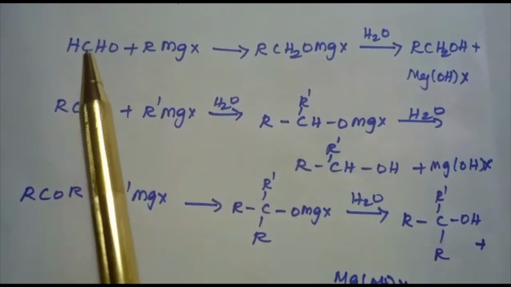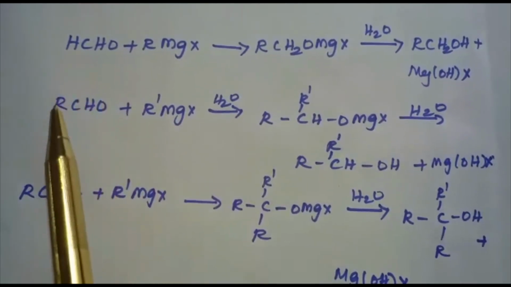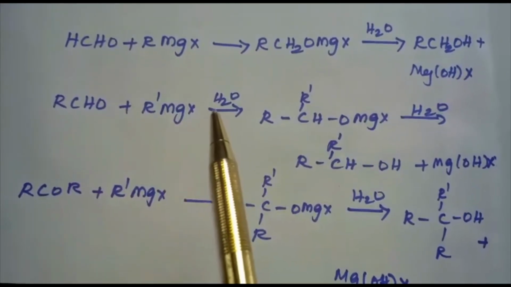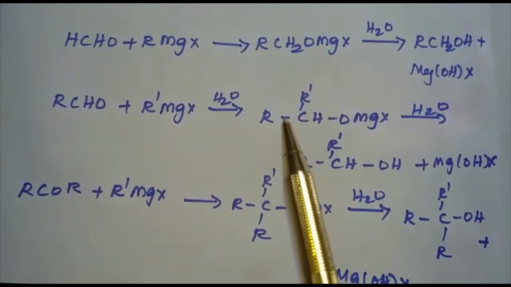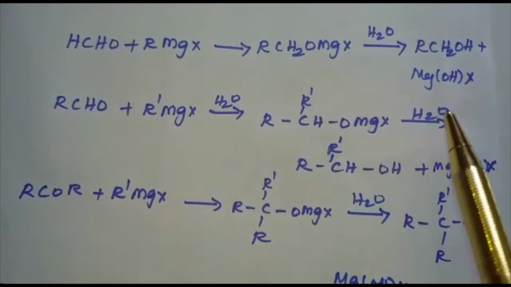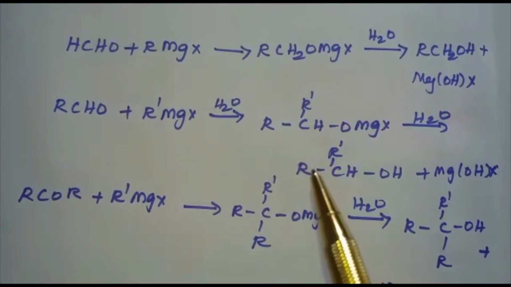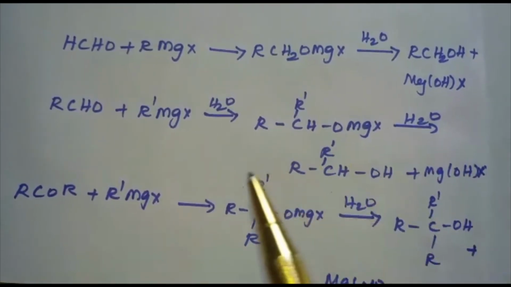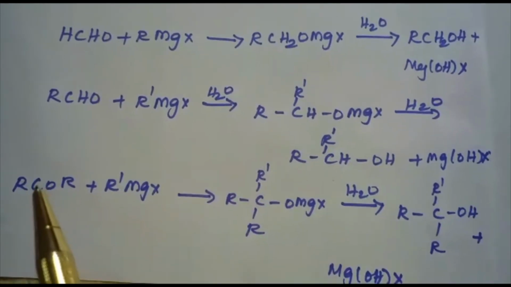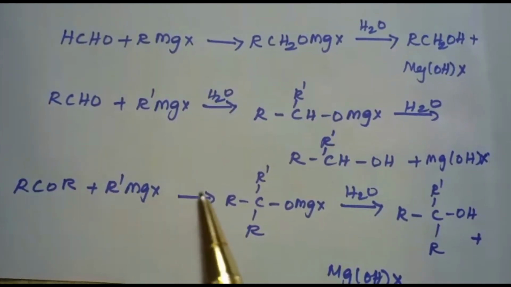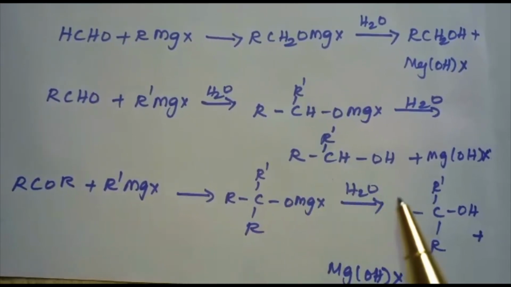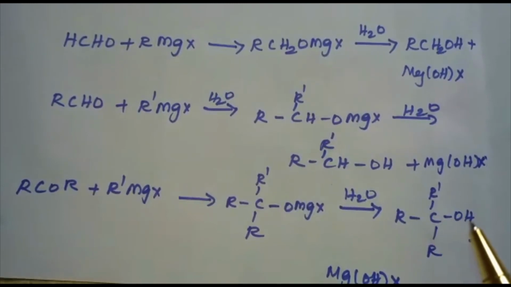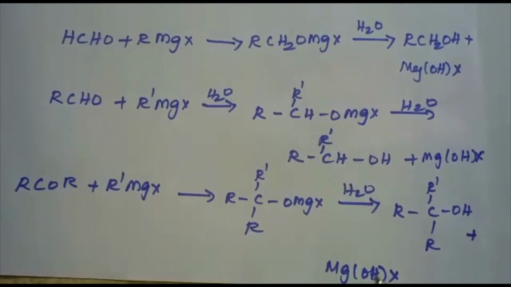Here, RCHO, instead of HCHO, we are having the H replaced by R, the alkyl group. RCHO plus R-MgX, Grignard reagent, we are getting the adduct, and this adduct on hydrolysis gives you the secondary alcohol, R-CHOH plus MgOHX. And next, if you see ketone, when it is treated with Grignard reagent, you will be getting the adduct. This adduct on hydrolysis gives the tertiary alcohol, R-OH plus MgOHX.